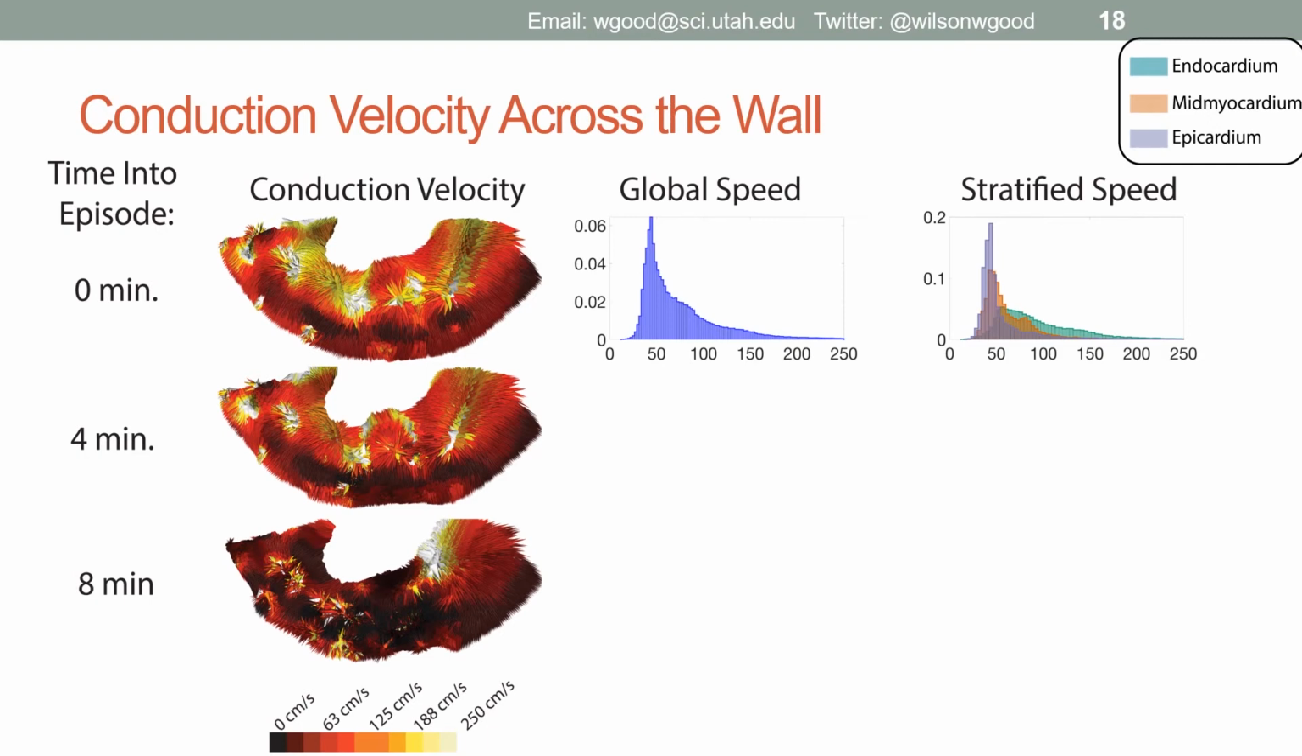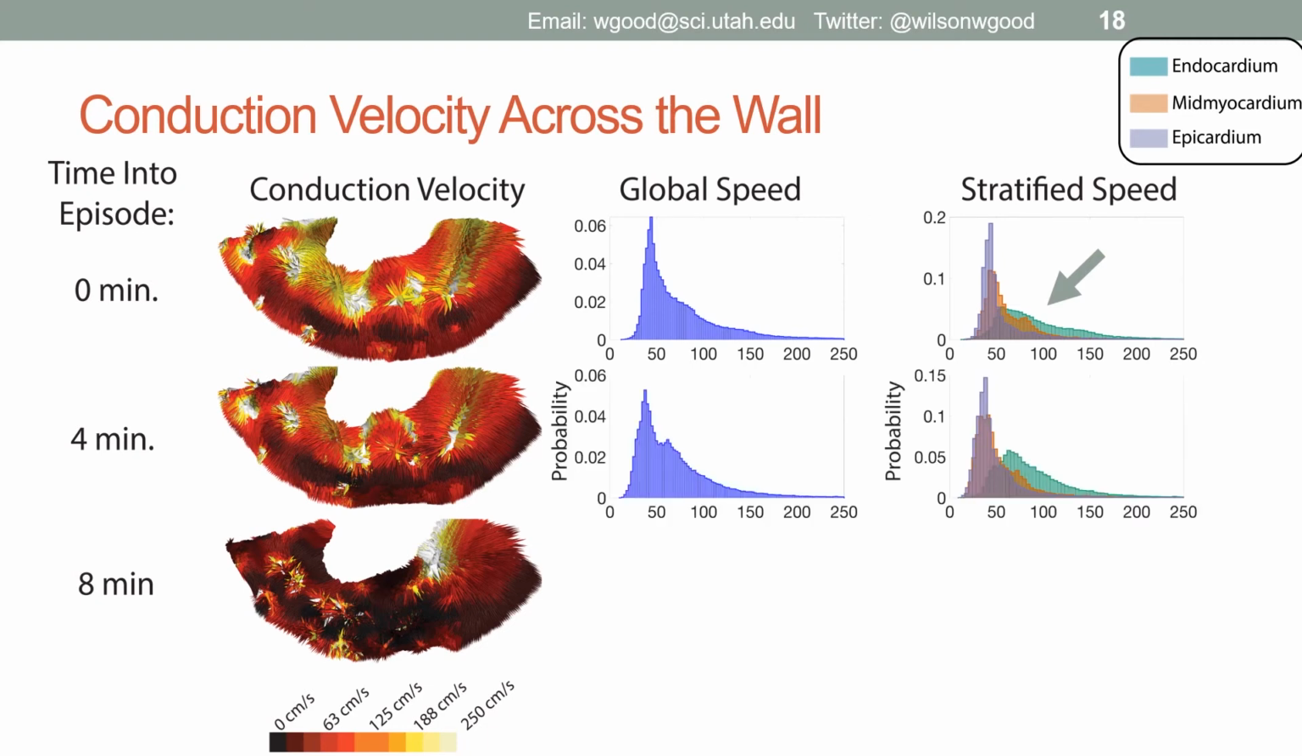Looking at the stratified results, we have binned the speeds based on transmural extent. We found that regions of extremely fast propagation were mostly confined to the endocardium, shown here in green, and some in the mid-myocardium, orange. The heterogeneity in speed transmurally was a surprising result.